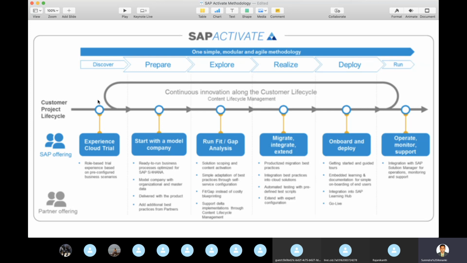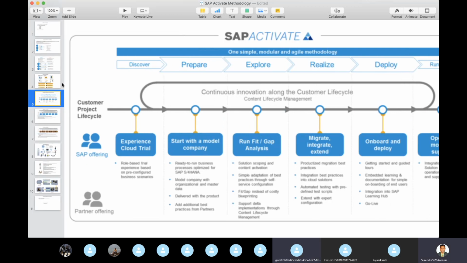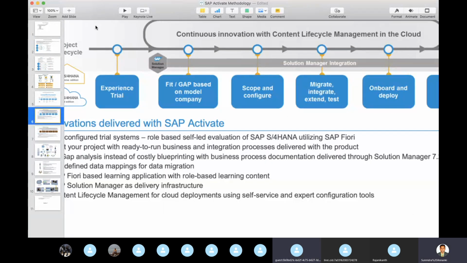Does anyone have any questions here? Then we'll go into more detail on this slide, and more details in the next slides down the line. Sure, let us go and see that. I think we are okay.